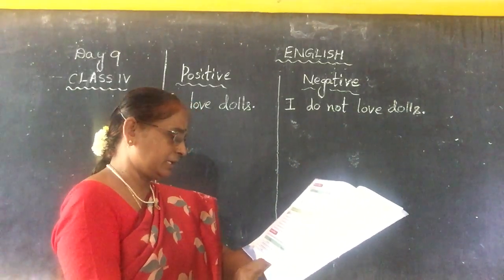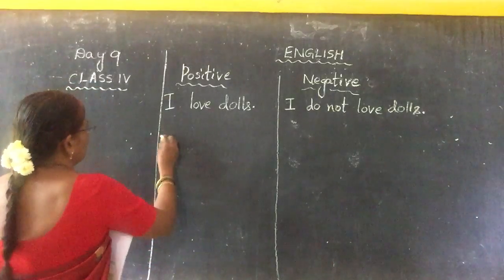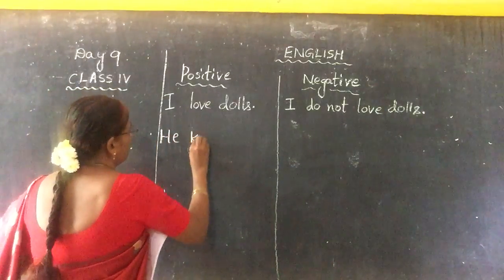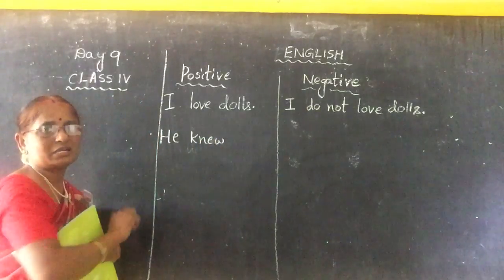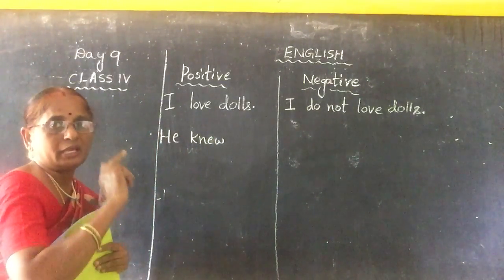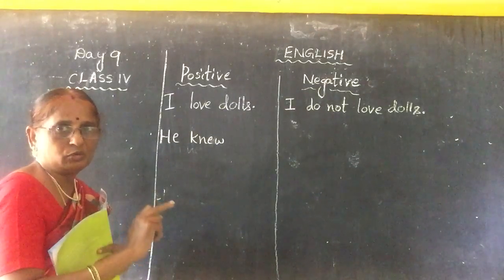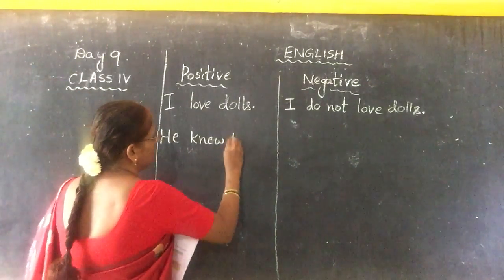One more sentence: "He knew the answer well." Third sentence. "Knew" is past tense, children. What is the present tense of knew? KNOW: know, knew, known.